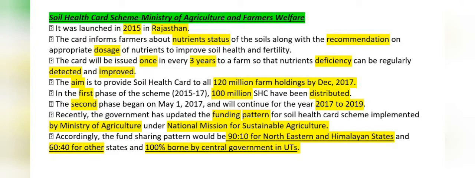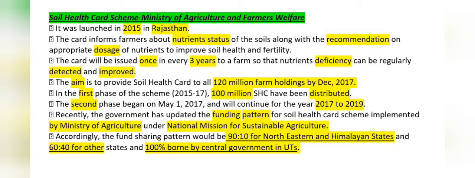The card will be issued once in every 3 years to a farm, so that nutrient deficiency can be regularly detected and improved. The aim is to provide the soil health card to all 120 million farm holdings by December 2017. In the first phase of the scheme, 2015-17, 100 million soil health cards have been distributed. The second phase begins from May 1st, 2017 and will continue from 2017 to 2019.